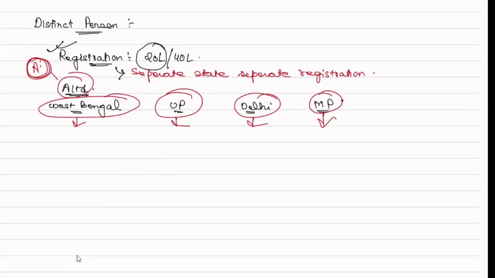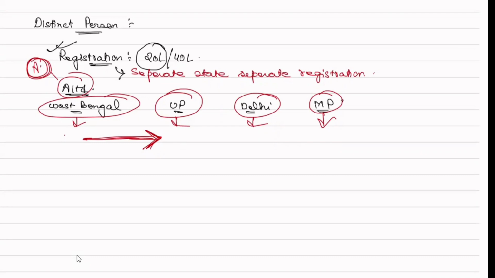Now, what is a distinct person? Suppose, for example, Mr. A from his West Bengal unit is sending some goods to the Uttar Pradesh branch, his own branch. Normally, is it any sale? Is it a sale? Sir, it is not a sale. I am sending goods from my West Bengal unit to the godown there because of a shortage. It is not a sale, correct, generally.